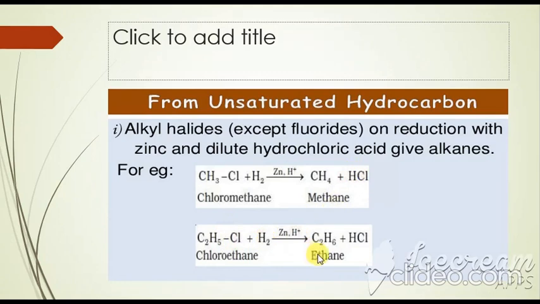You can also prepare ethane with the same method. What is the mechanism behind this? From alkyl halides, it is very simple. Here is the zinc. Why is it called reduction of the alkyl halide? Oxidation means loss of electrons, and reduction means addition of electrons. Here zinc undergoes oxidation and releases 2 electrons.